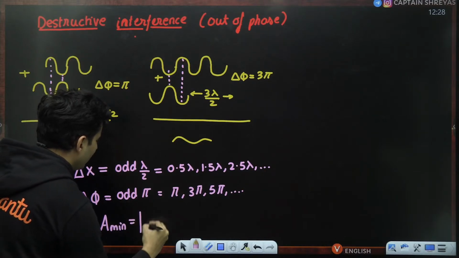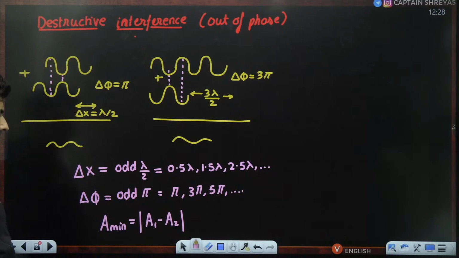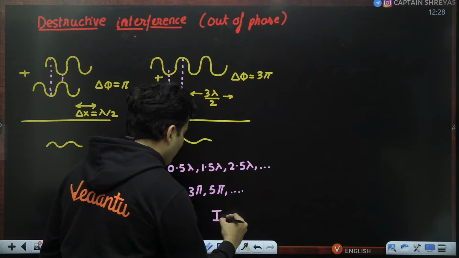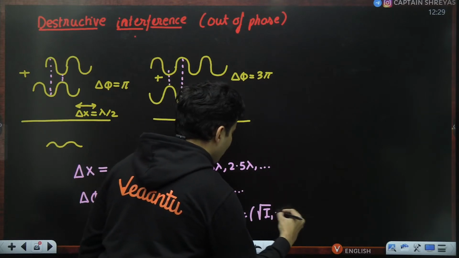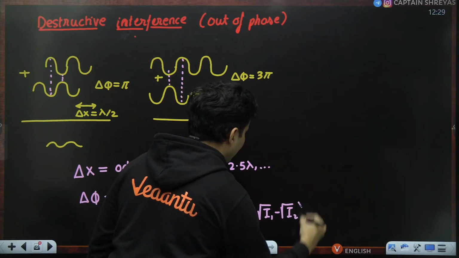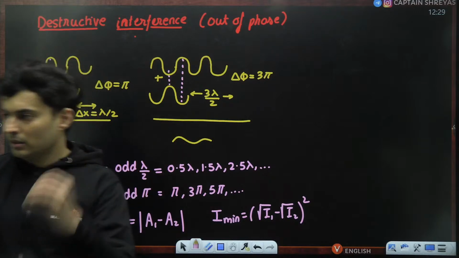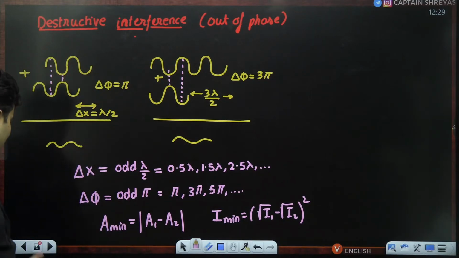Whichever is bigger minus whichever is smaller, so mod of A1 minus A2 will be the amplitude. The intensity will also be minimum. It will be root of I1 minus root of I2, the whole square. Is this clear, everyone? Okay, perfect.